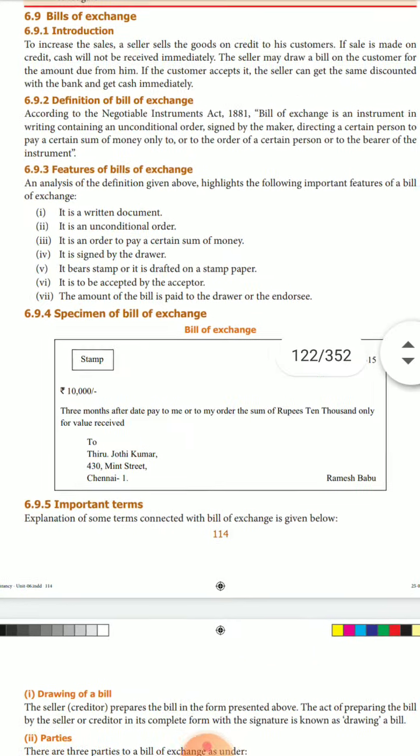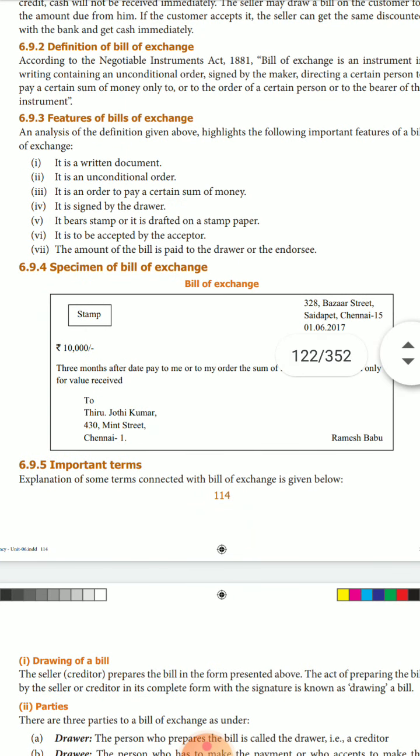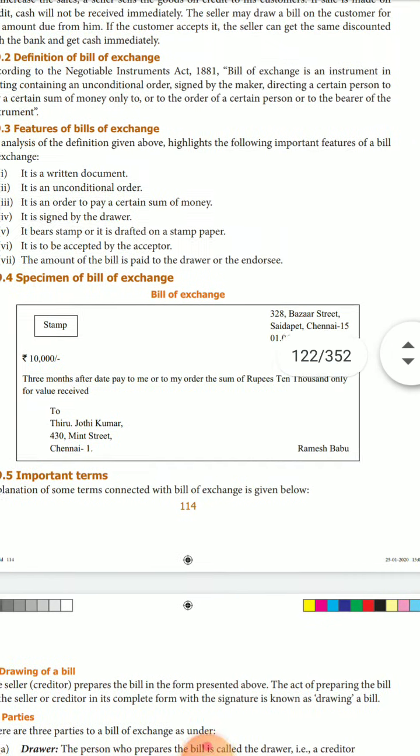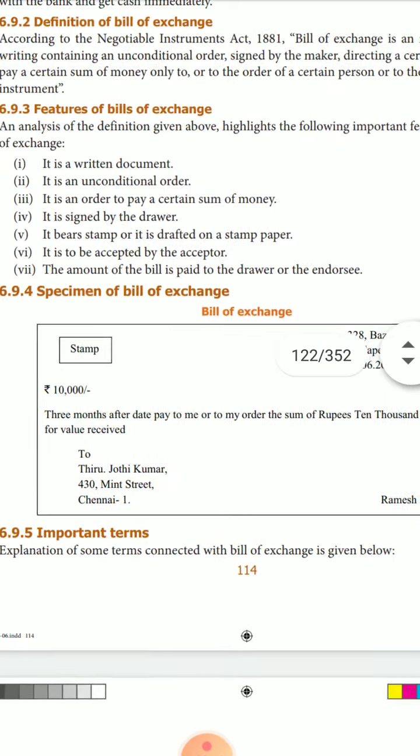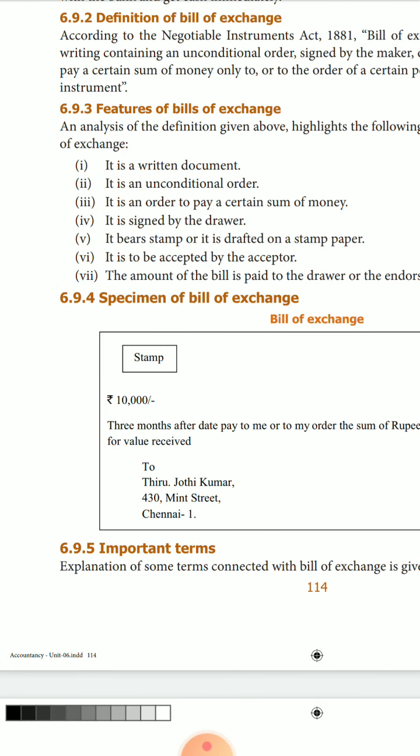Now features of bills of exchange. An analysis of the definition given below highlights the following important features of a bill of exchange. It's a written document. It's an unconditional order. Unconditional order means it's an order but there is no condition. It's an order to pay a certain sum of money. It's signed by the drawer. Drawer means the person who draws the bill, that means here the seller.